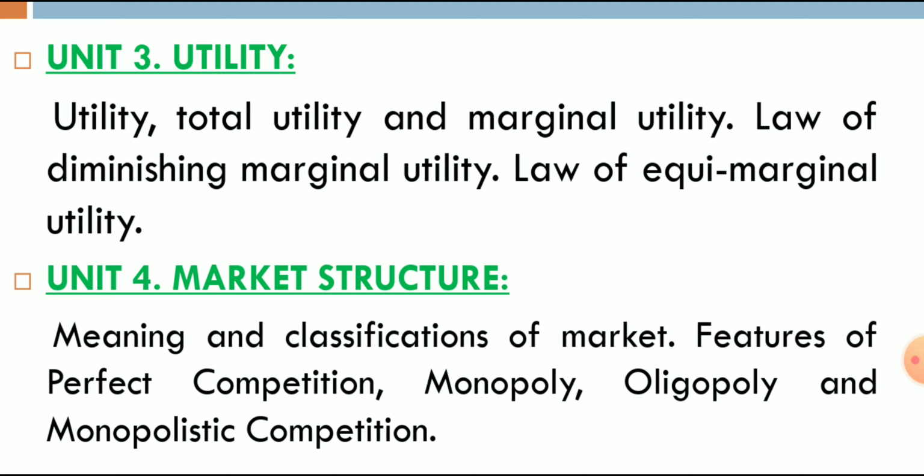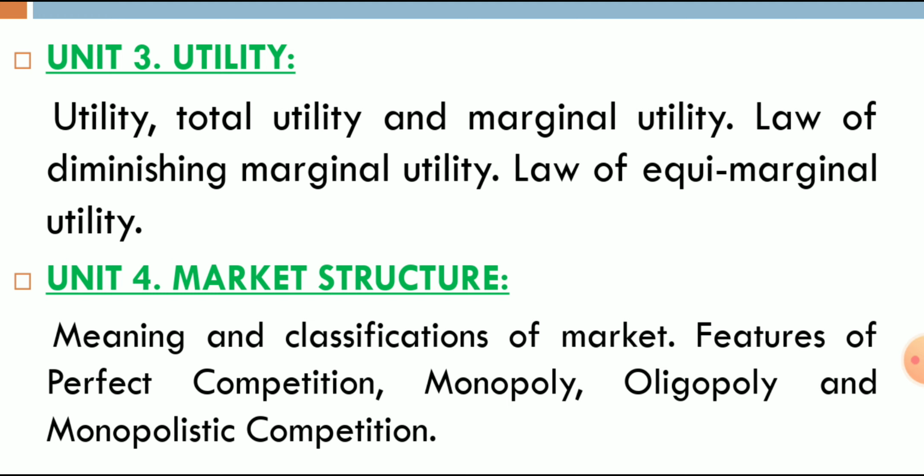Then the law of diminishing marginal utility. Diminishing means reducing. For example, if you are hungry and you consume the first apple, it will provide maximum satisfaction.